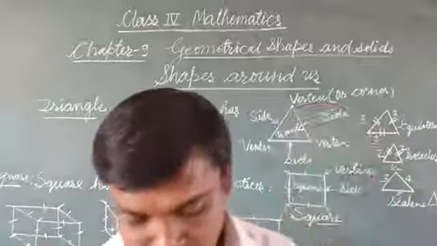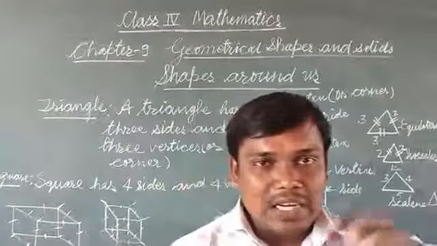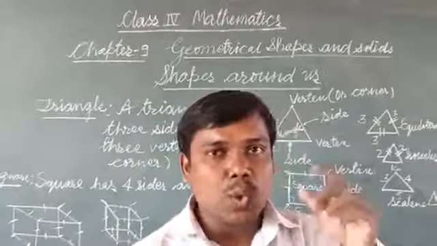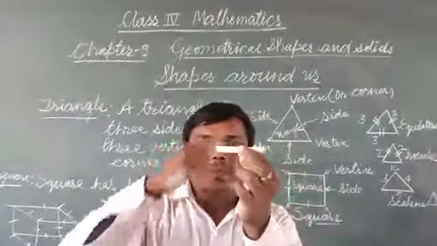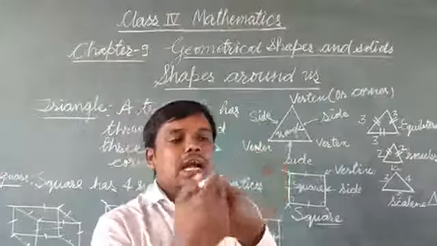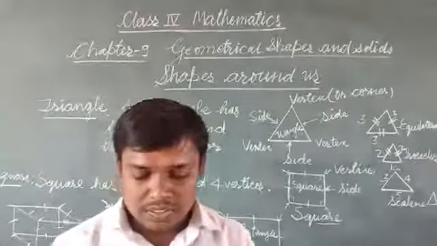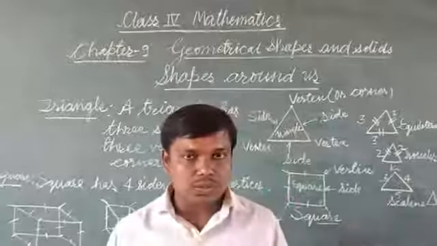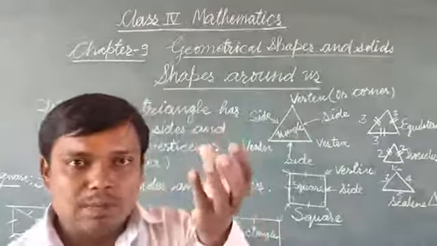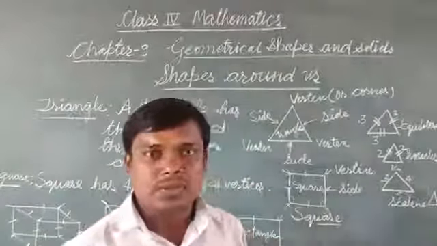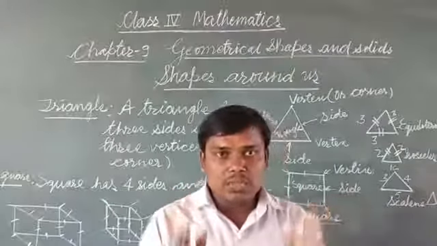Now a cylinder is a geometrical shape having curved surface and 2 edges. See the example of cylinder, this one, this chalk. It has curved surface, and here one edge, another one edge is here. So it is example of cylinder. As I told you, birthday cap or crown or ice cream cone is example of cone, and a sphere I told you about cricket ball, volleyball. So these are the examples of a sphere. So I hope you understood about these ones.